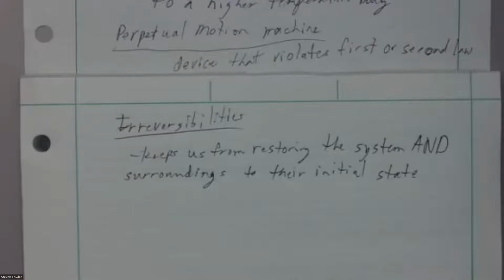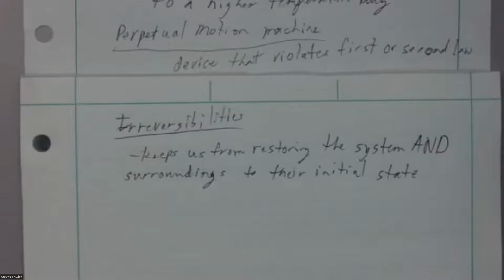We can't ever get rid of that. It's irreversible. We can't go back to the state before where I have less entropy in both my system and the surroundings. I can get the system back to its initial state. I can get the surroundings back to their initial state, but I can't get both. It's irreversible. Okay.